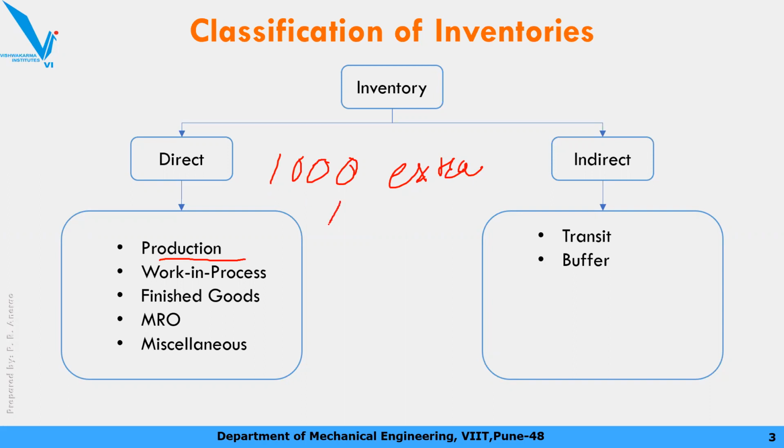What you do, you order instead of 1000, 1100. So that 100 is your buffer stock. Actually your requirement was only 1000 gear blanks, but you added some just to answer high or uncertain demand or uncertain lead time.